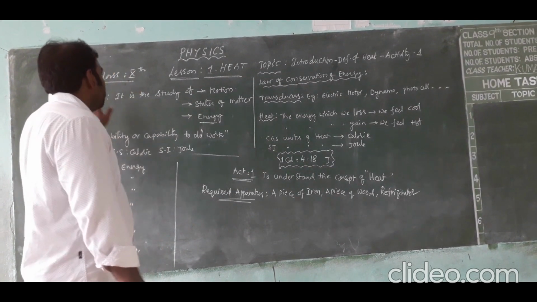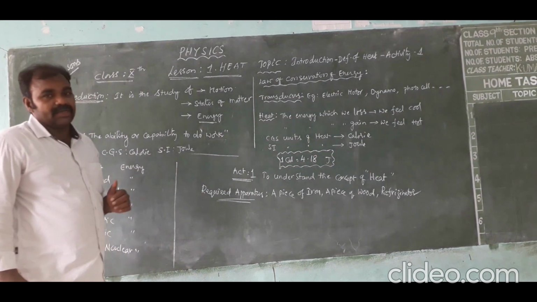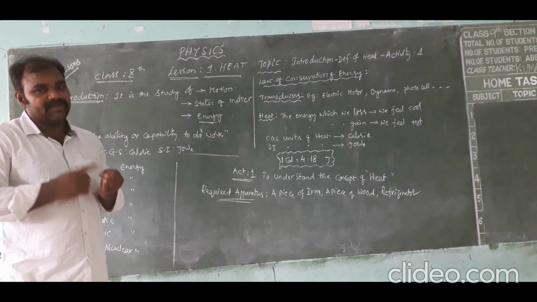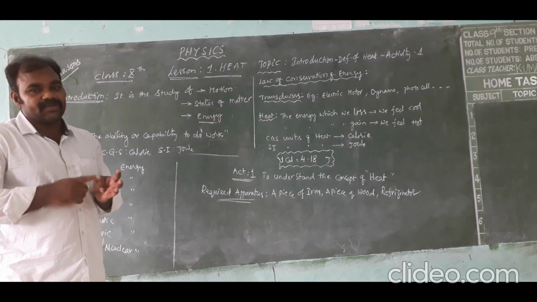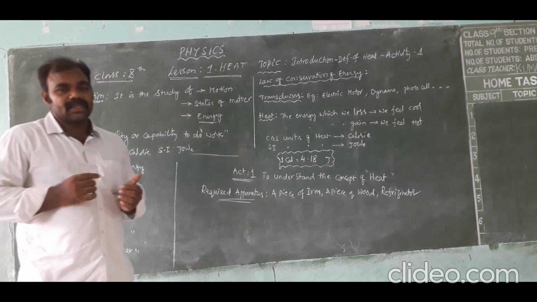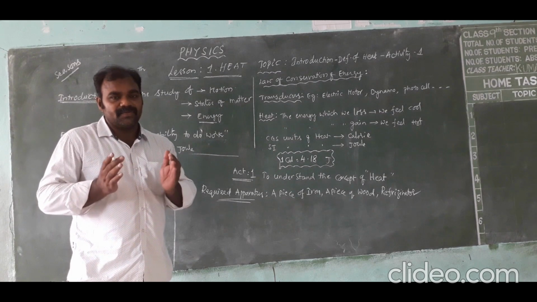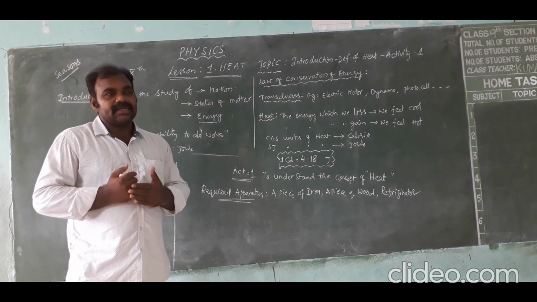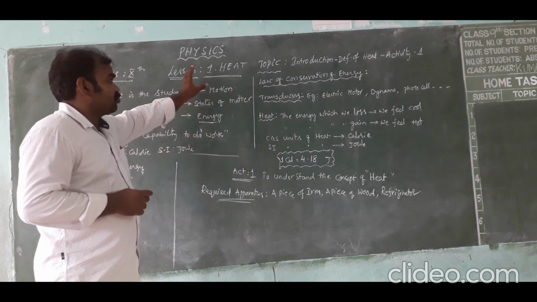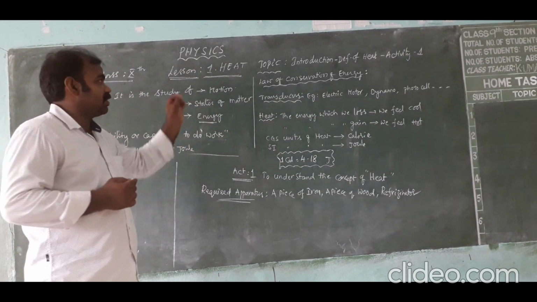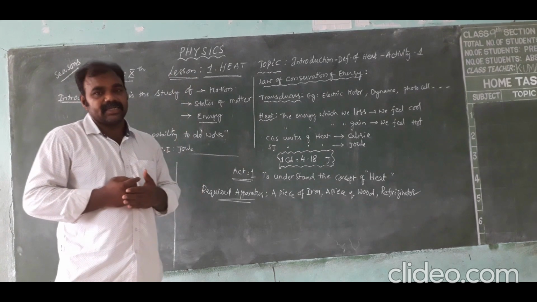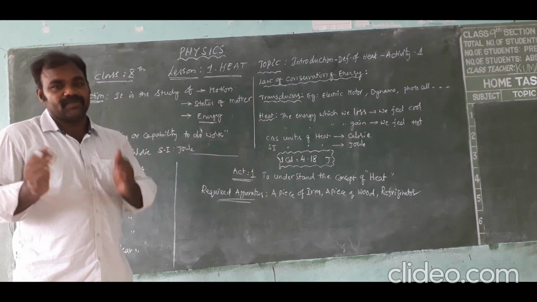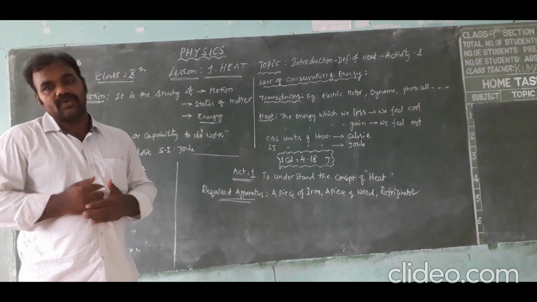For example, in our day-to-day life, we observe seasons: summer season, rainy season and winter season. In summer season, we feel very hot, and in winter season, we feel very cool. What is the difference between them? In the present topic, we can clarify all our doubts: why we feel some bodies are hot and why we feel some bodies are cold.